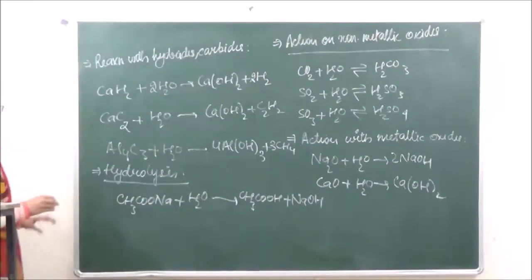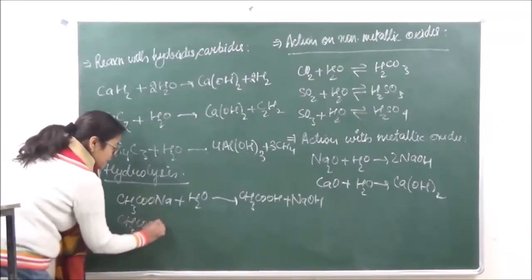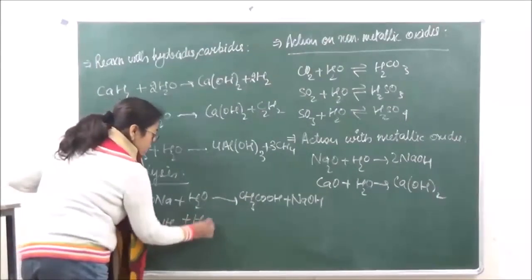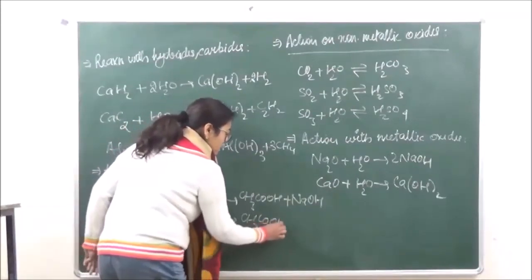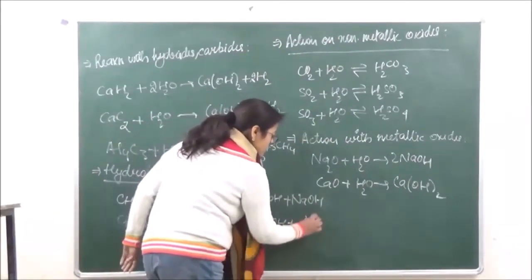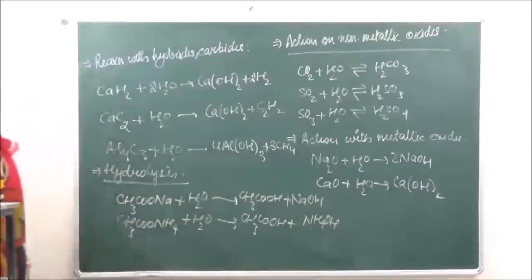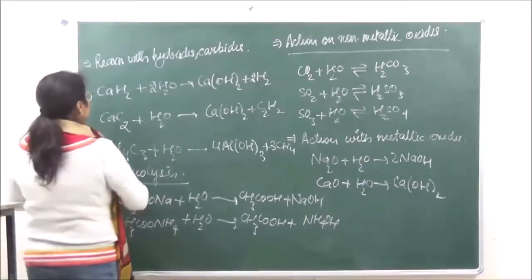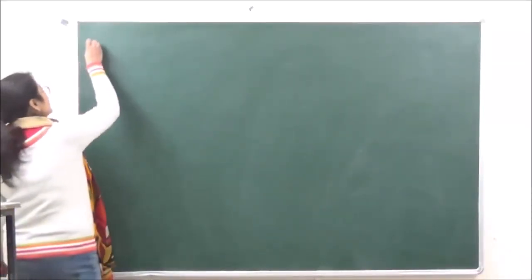In a similar manner, if we are taking a salt of a weak acid and a weak base, the same kind of reaction is going to take place. We are going to get CH3COOH plus NH4OH. Okay, so these are the hydrolysis reactions. The next reactions which we have, they are the decomposition reactions. Okay, so the next type of reaction which we are going to do, that is